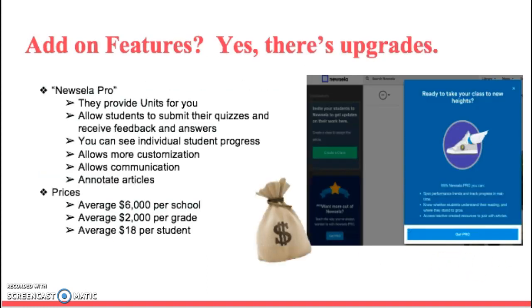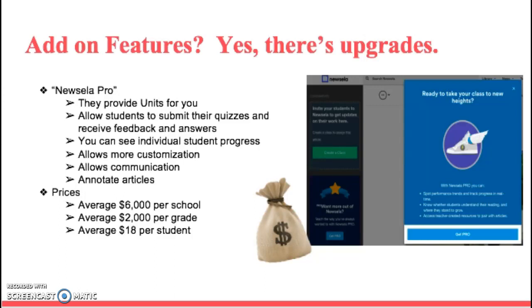So there's also add-on features. Of course, there's an upgrade, there always is, and that does cost money. The upgraded feature would be Newsela Pro, and this version provides units for you. It allows students to submit their quizzes and receive feedback and answers, because even though you can do that on the free version, unfortunately you can't get the results.